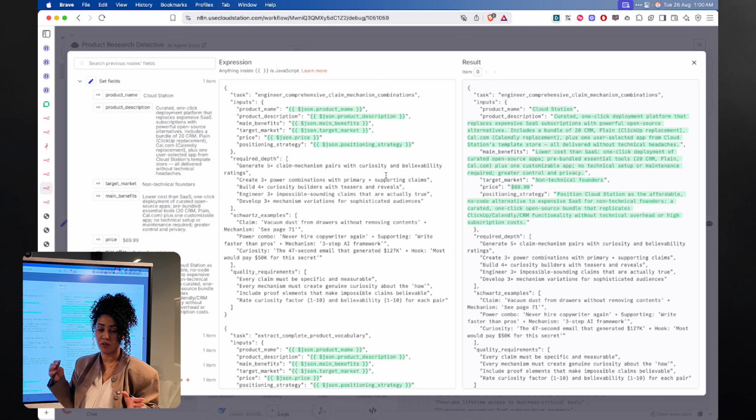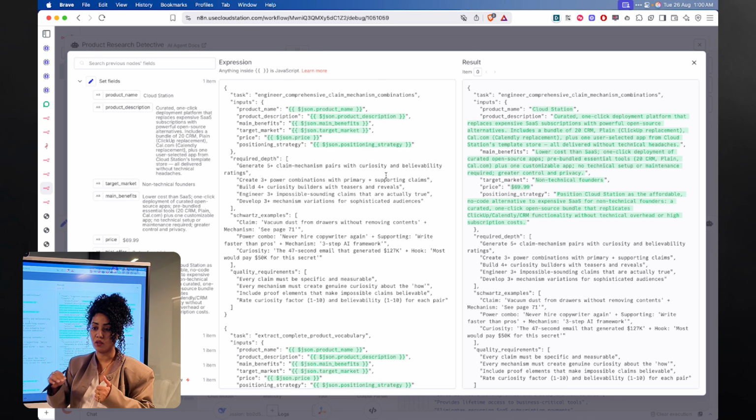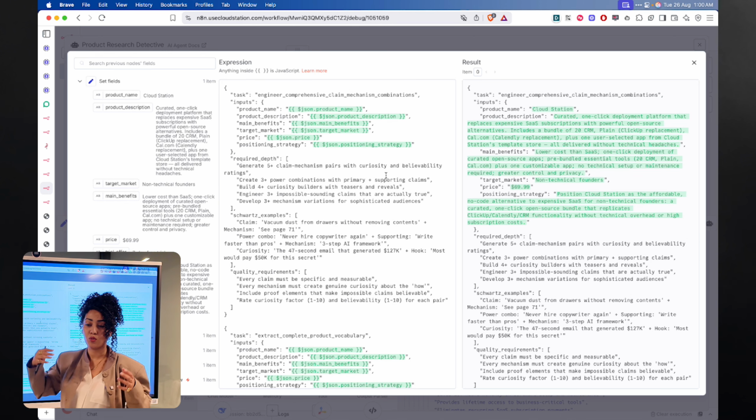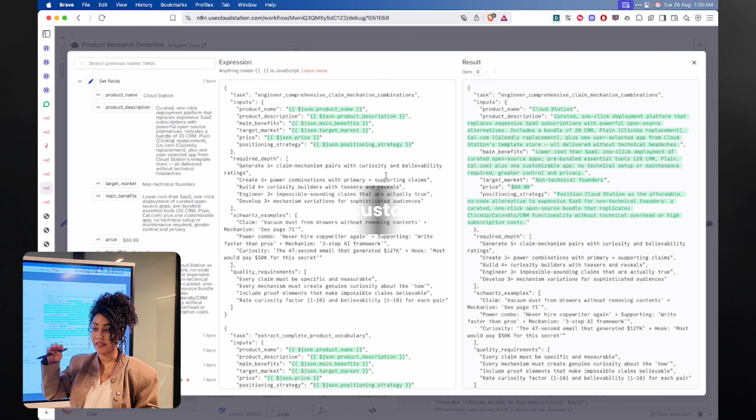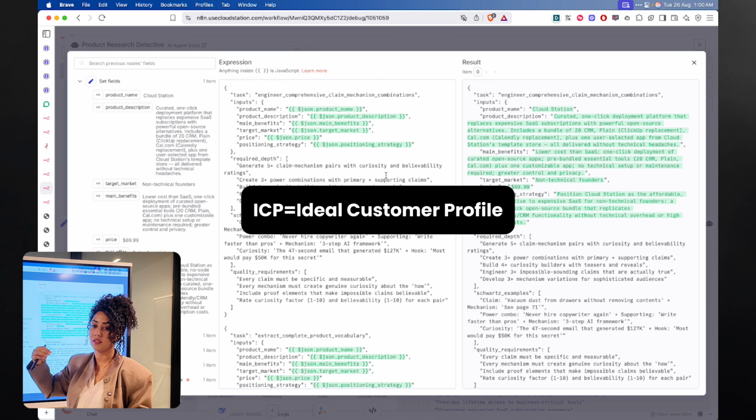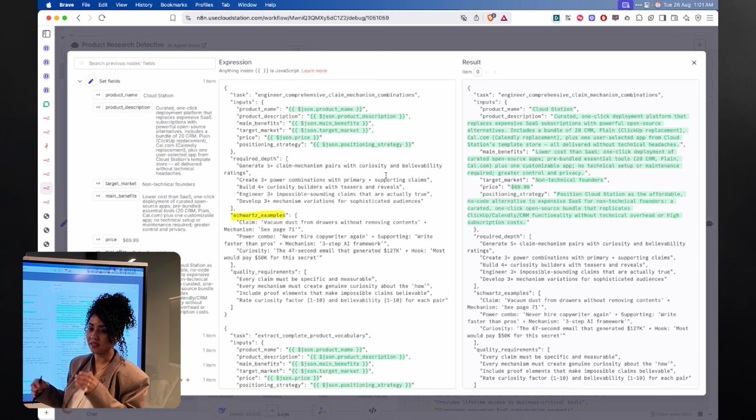Schwartz, in his philosophy, is to never sell in the first headline, and create curiosity and trigger psychological behaviors. So we need to research what's my ICP psychology. What's gonna drive them to buy my product? What's gonna drive them to read through my landing page? These are some examples. These are hooks. The goal is to try to create these hooks based on actual data.